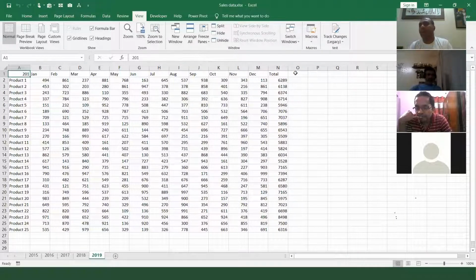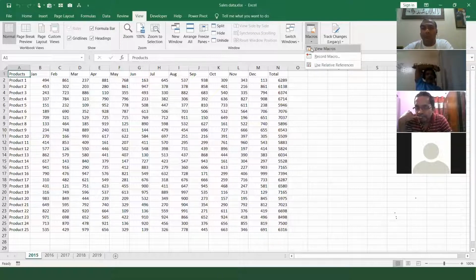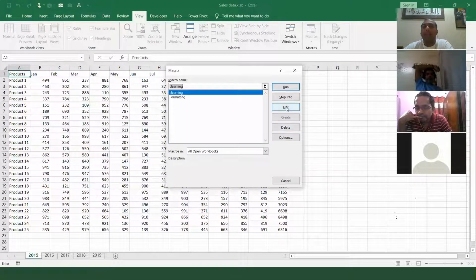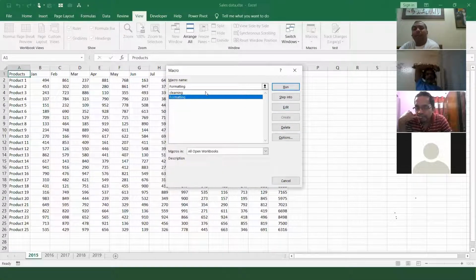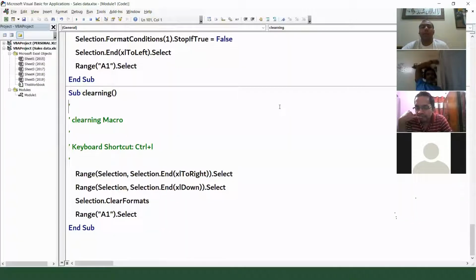Okay, friends, so this was how you record and how you run a macro, but I wanted to show you one very interesting thing, that is how you create a button to run a macro. For example, I have this data and I don't remember the shortcut, so I wanted to create... Yes, please do it again, where you click for coding. Okay, for coding you are asking. So I click on this drop down, View Macros, and here there is an Edit button. I click on this formatting and I click on Edit. So I will show you the coding. It's very simple. Click on this and say Edit. So it will show this.